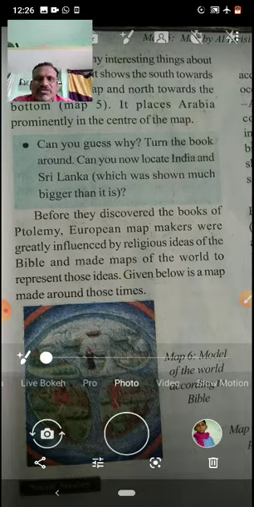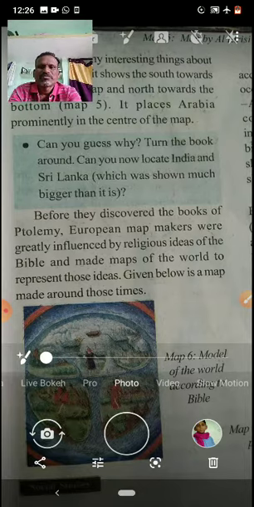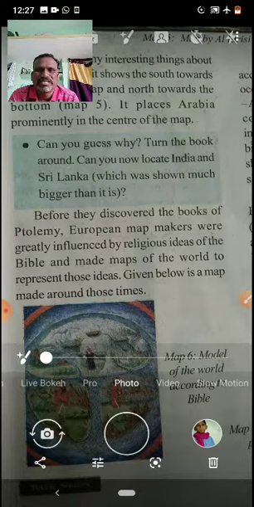It's a common thing. Whoever drew the maps, they put their own place in the middle, because when Greeks drew, they put Greece or Rome in the middle. And Sumerians and Babylonians also did the same thing. And here also, Al-Idrisi did the same thing. Arabia was put in the middle, with the remaining places around that Arabia.